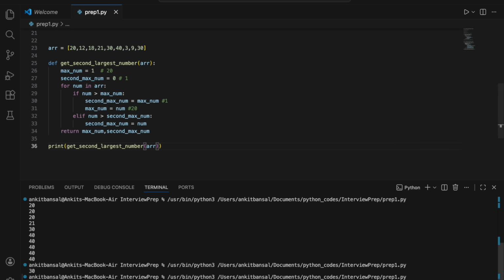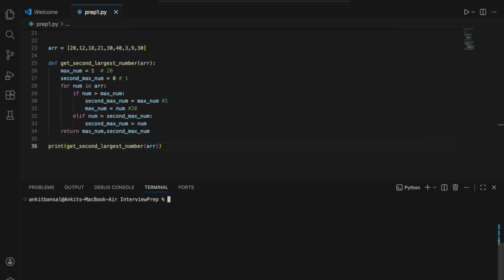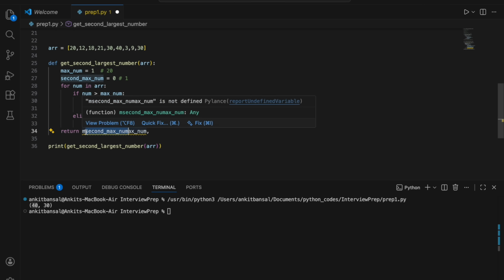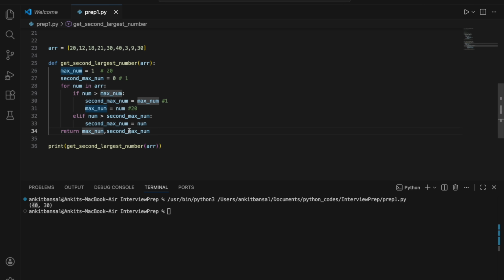Okay, so I'm getting 40 and 30. Let me clear it once and I will again run it. So if you see, largest is 40 and second largest is 30, right? So the function is get second largest element. I can just get this one, right? I'm just showing you that this is my maximum and second maximum. In the question, if you are asked, you have to just do this. Okay, I hope this makes sense.